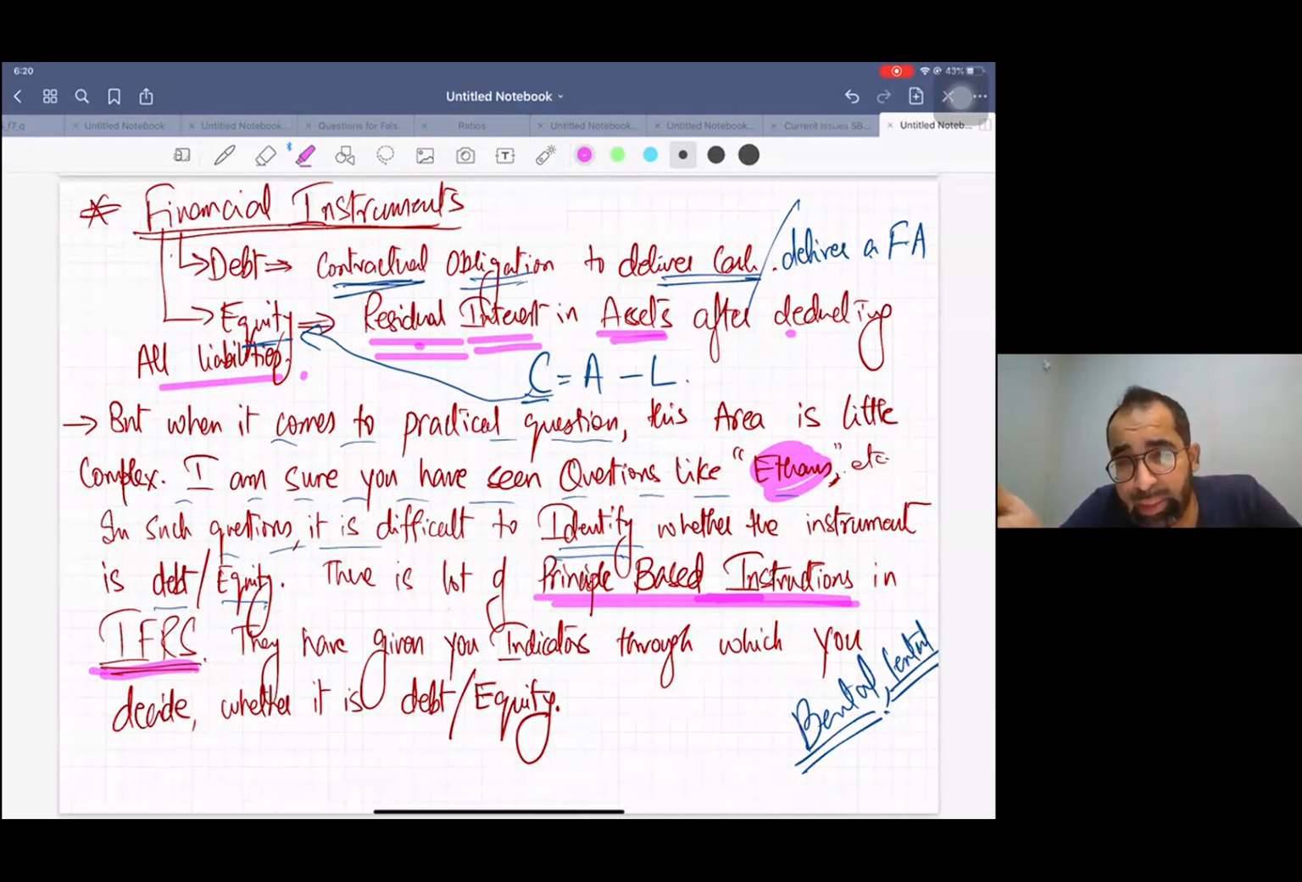Whenever you get the question in your SBR paper, you start selecting the points, you start collecting the evidence. And if the major evidence goes with liability, you write in the conclusion, you write the liability. And if the major points go towards the equity, you go for equity, right? So IFRS is much more principle based, whereas US GAAP is rule based. Okay, so that's why I use the word, there is a lot of principle based instruction in IFRS. They have given you indicators through which you decide whether it's debt or equity, right? This is the existing structure.